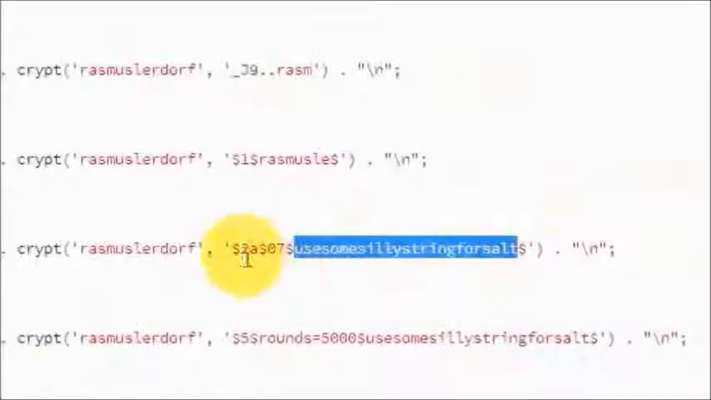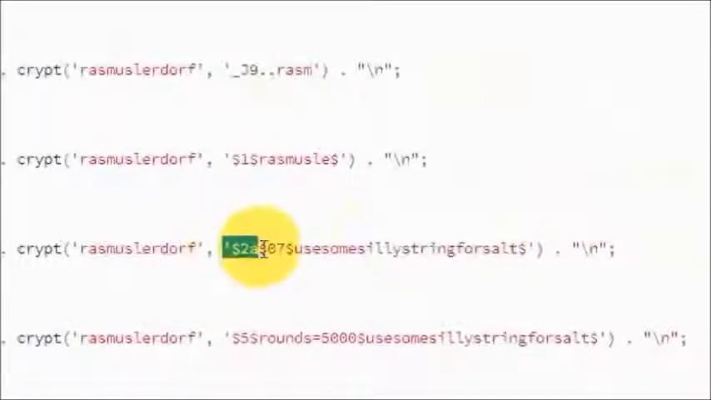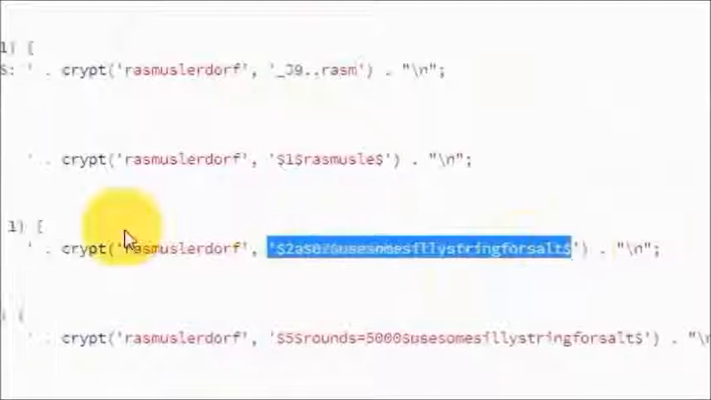So notice what he did. He gave the $2a Blowfish flag, then the iteration, then a salted value, and then the password was in here, separated by a comma. We're going to do the same thing.